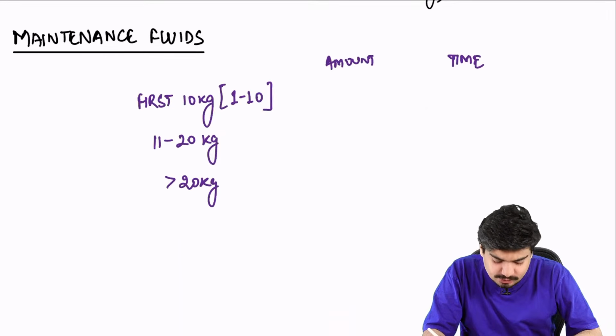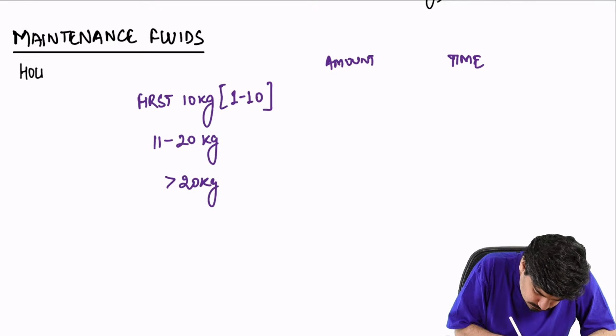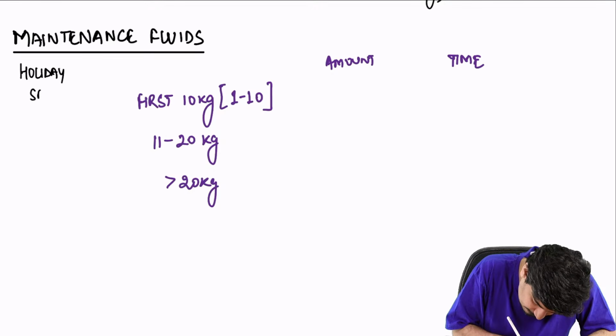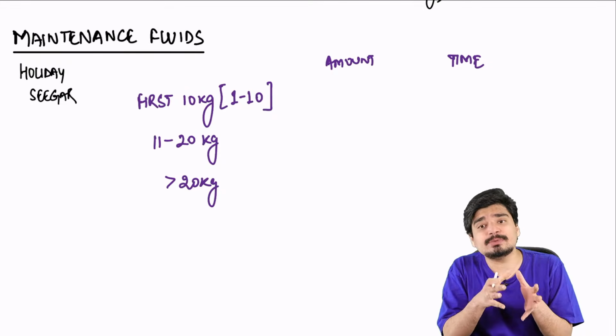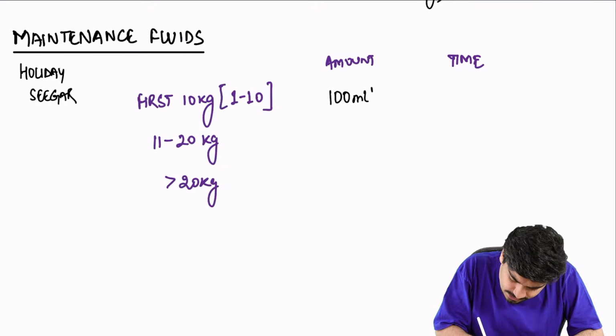Next we have maintenance fluid. How do you calculate maintenance fluid? We use a formula called the Holliday-Segar formula, which simply states that if the child is between 1 to 10 kg, for the first 10 kg, maintenance fluid is calculated as 100 ml per kg.